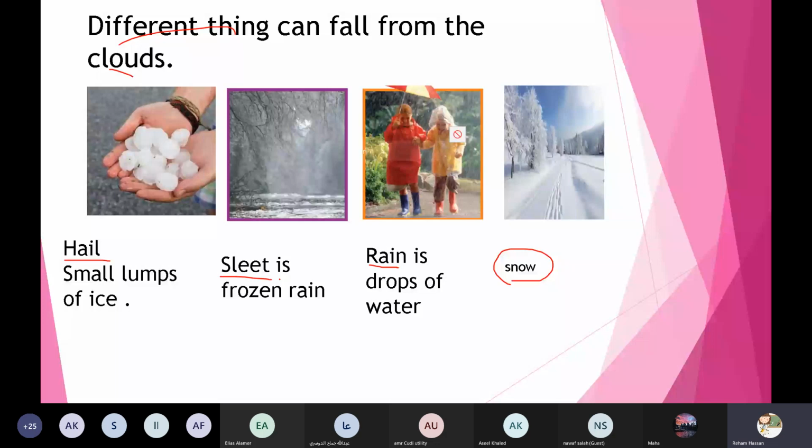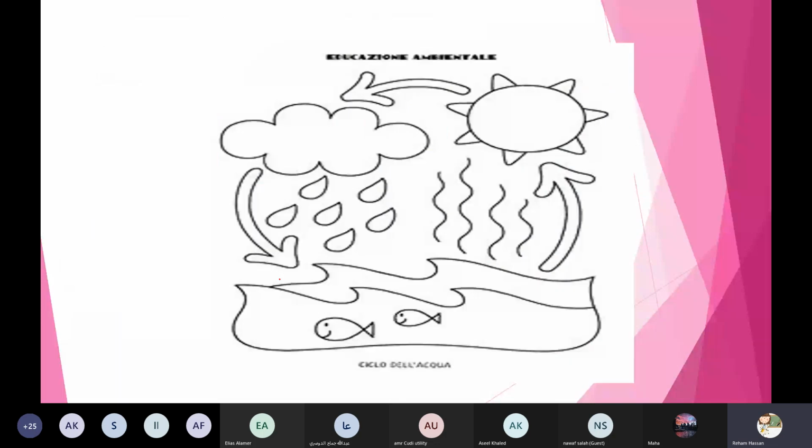Okay, this is a diagram of the water cycle, but I want someone to tell me what I can write here. Yes, Radai? The water cycle started by the sun. Amazing. So number one, sun.